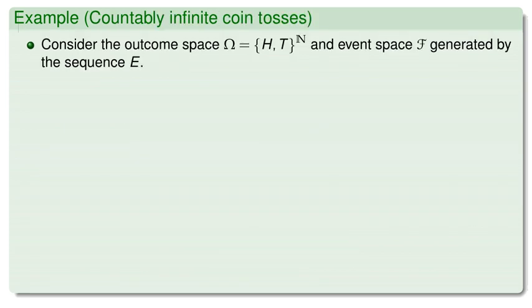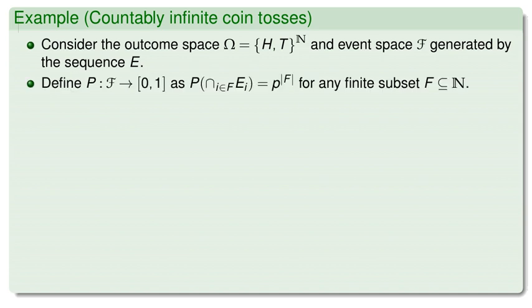Let's extend this to countably infinite coin tosses. The outcome space is Ω equals {H,T}^N, and the event space F is generated by the sequence E_n, where E_n is a head on the nth toss.